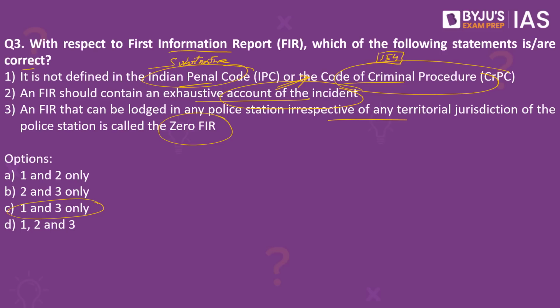So the first information report need not be exhaustive, which means it need not have all the information pertaining to the commission of an illegal act. So the second statement is wrong, as an FIR need not contain all the exhaustive accounts or circumstances of that particular incident. When we look into the third statement, an FIR that can be lodged in any police station irrespective of any territorial jurisdiction of the police station is called the zero FIR. This statement is right. What do we mean by zero FIR?